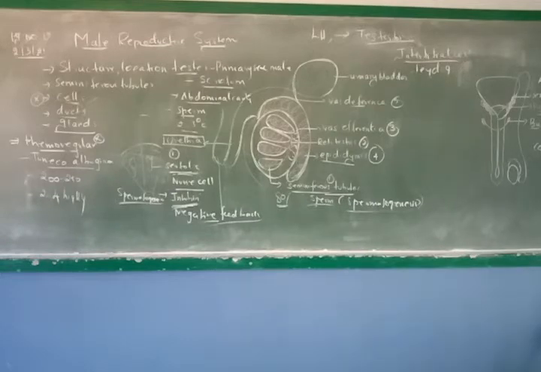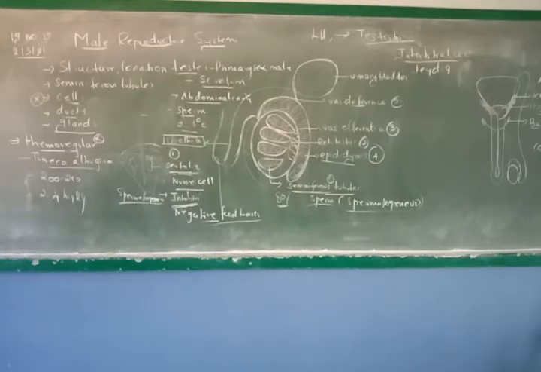Now, the seminal vesicle secretes an alkaline fluid called seminal plasma. 2-mark question, this is the seminal vesicle, and it contains fructose sugar, ascorbic acid, prostaglandin, and it has a coagulating enzyme called vesiculase. Okay, all this helps in sperm motility.